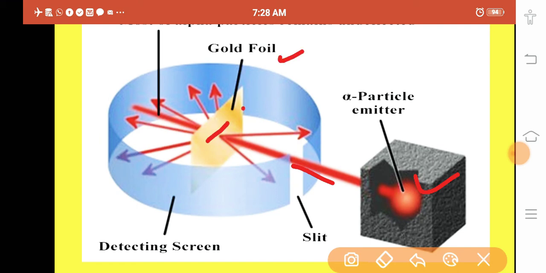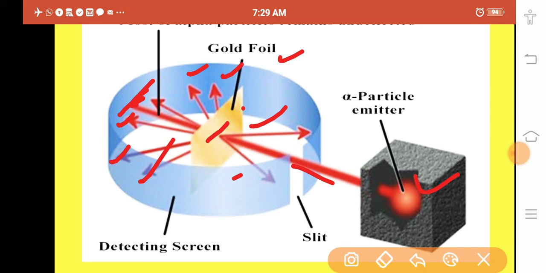Then what happened? Most of the alpha particles passed directly, without any deviation, in a straight line, but a few alpha particles deviated from their original position.